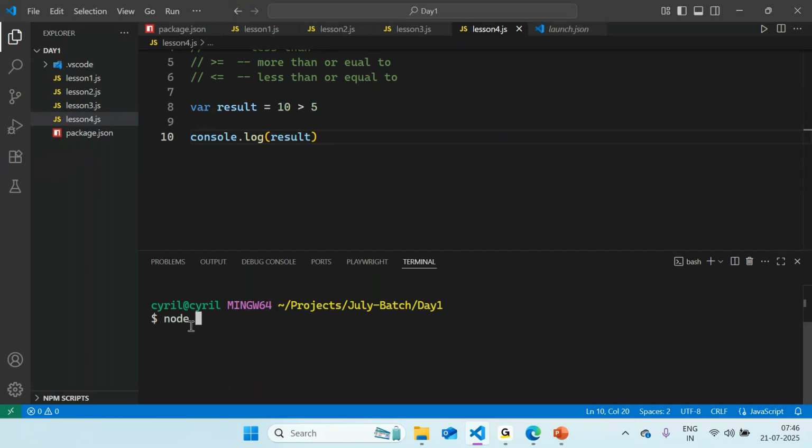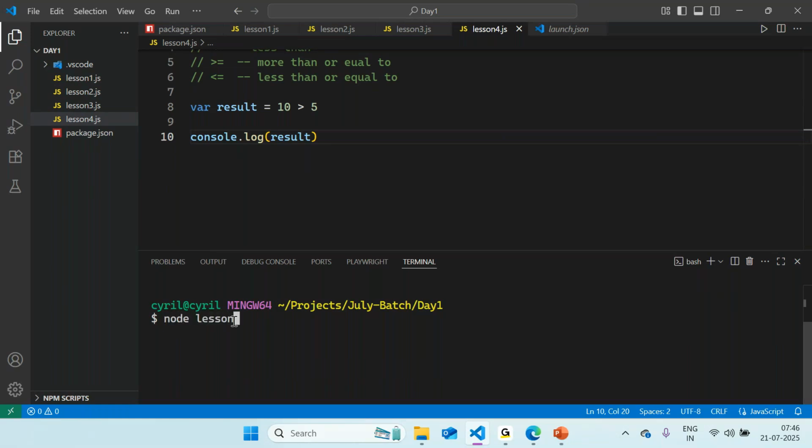Yeah, 10 is greater than 5, so it is a right statement, correct? And how do I run this file? If you remember from our previous lecture, if I want to run lesson4.js, how could we run this file? Node and the file name.